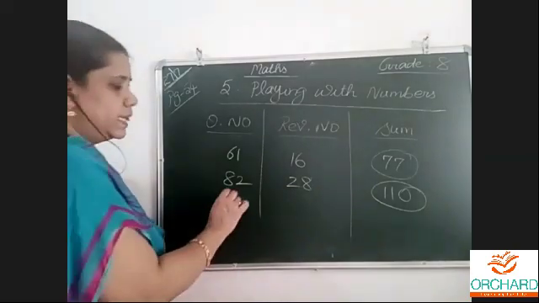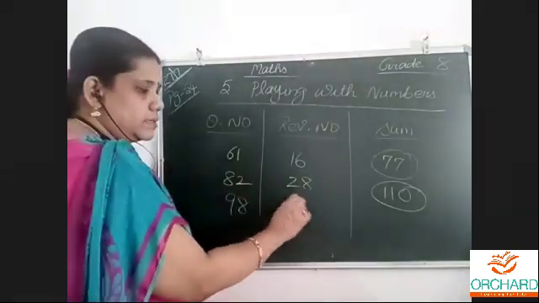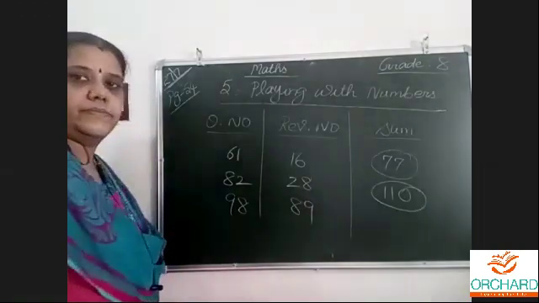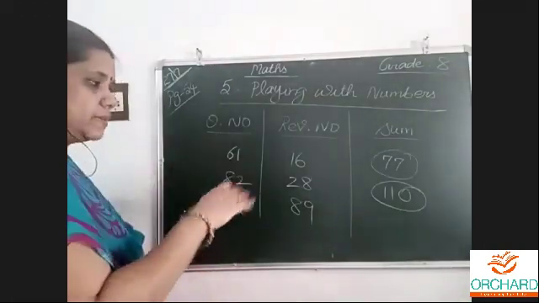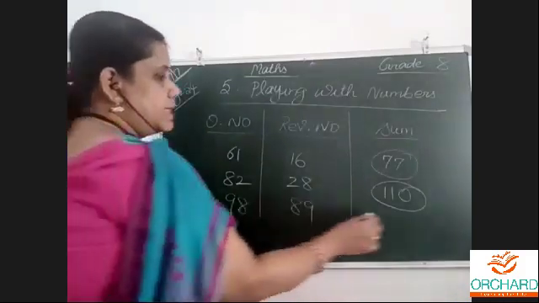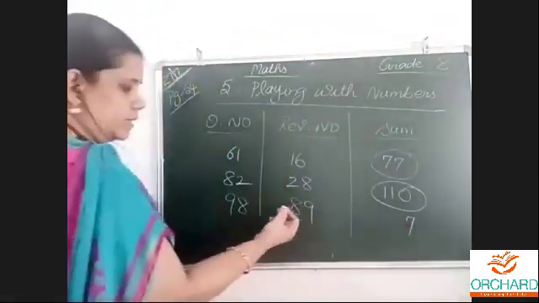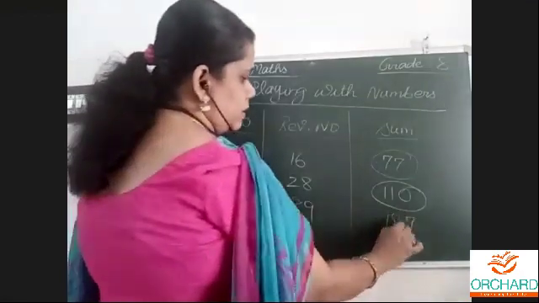Now 98. Reverse: 89. Any two-digit number only. I am talking about two-digit numbers. For three-digit numbers, we have another rule. 9 plus 8 is 17, 1 carried; 9 plus 10 is 17, plus 1, 80.